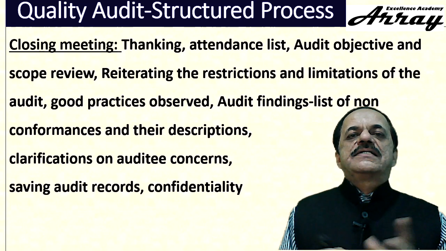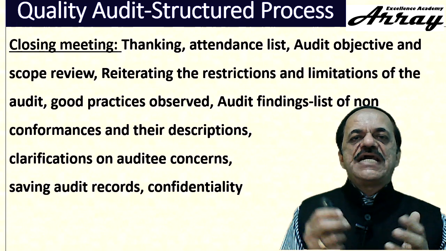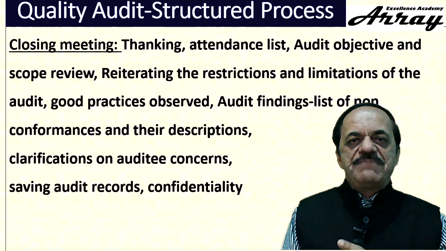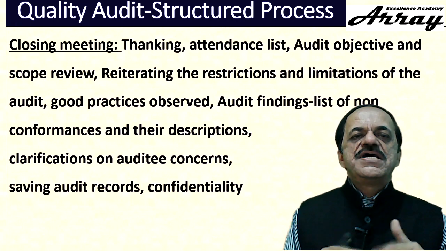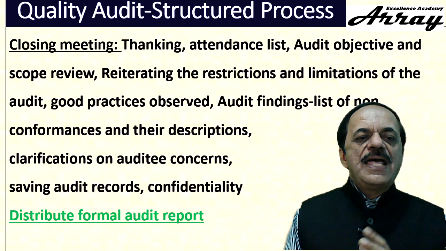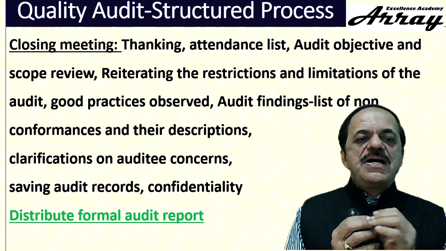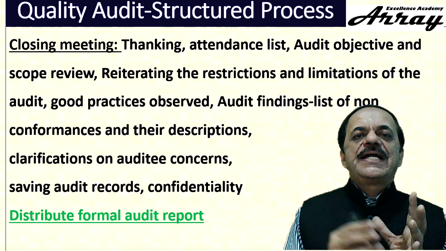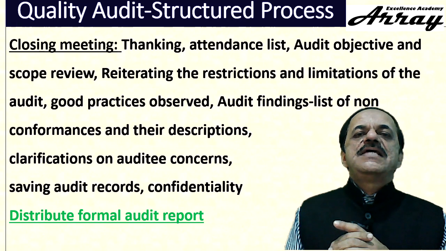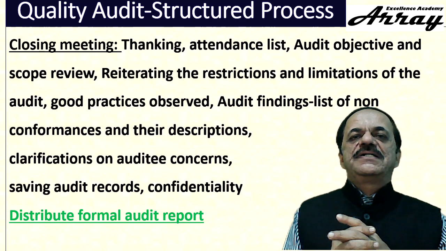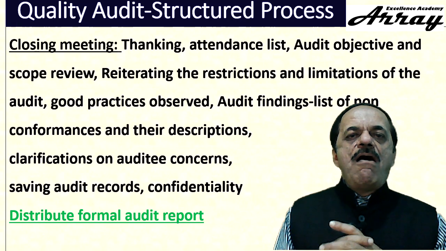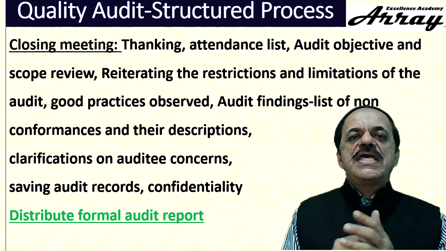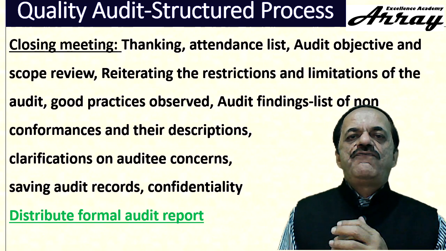Then audit records are saved, including those sketchy findings and artifacts. Confidentiality declaration is again done by the auditor team that none of the confidential things will be shared outside. Then the formal audit reports are distributed as per the requirement, as agreed by the client, as agreed by the auditee organization, as well as the customer if it's a customer audit. Audit reports are gathered by the respective area where the NCs were found.